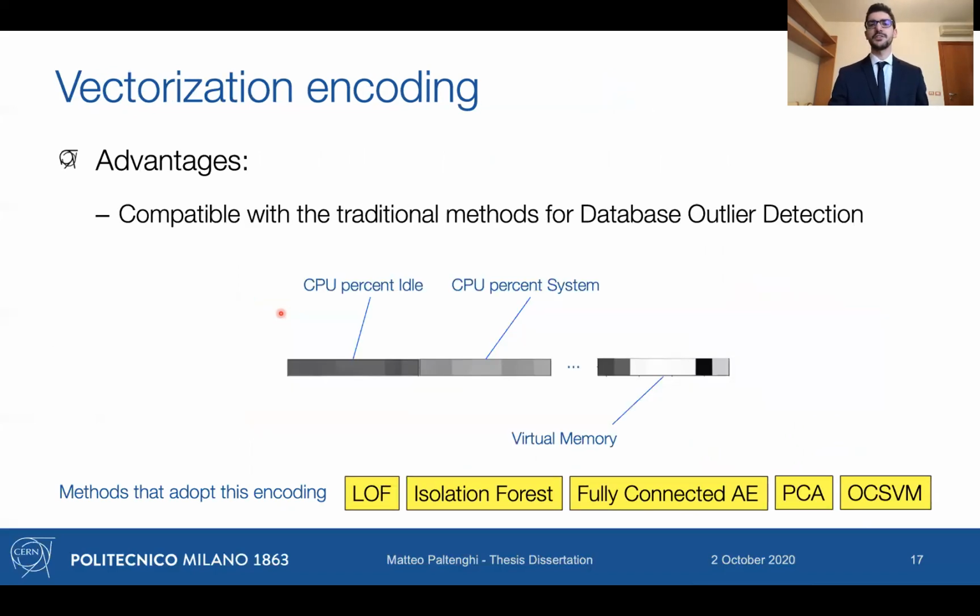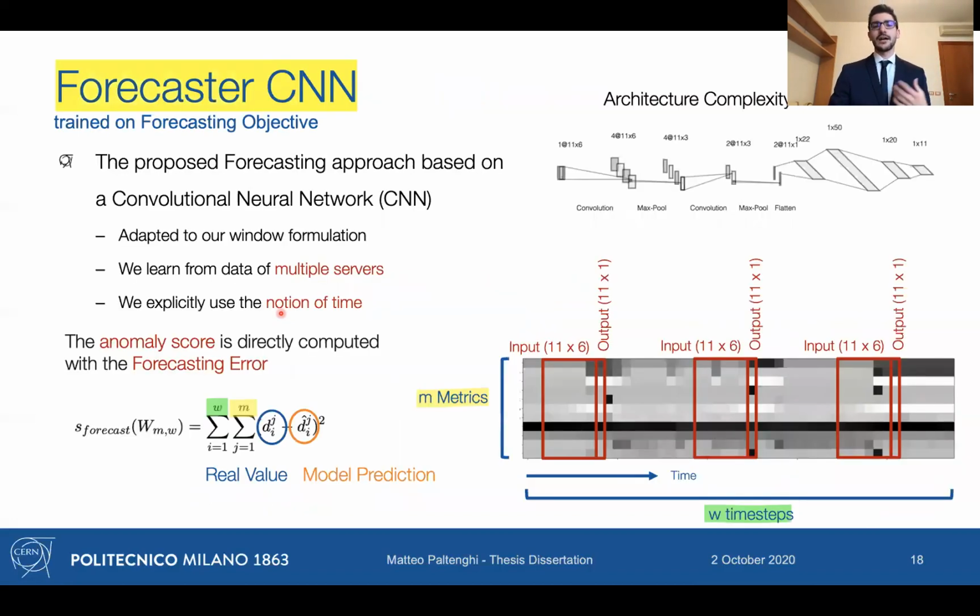The vectorized representation, on the other hand, enables us to use the database outlier detection literature methods with a vectorized representation. This vectorized representation is created by concatenating the rows of the image representation. So we have the first metric, the second metric, and so on. Let's now dive deeper into the methods. Let's start with the novel one, the one that we proposed.